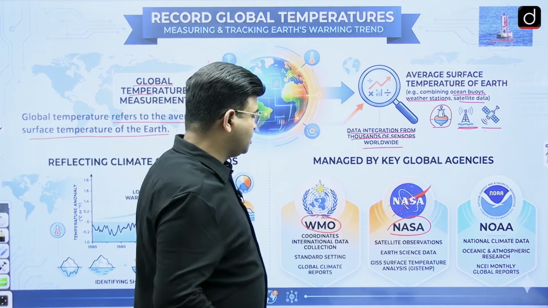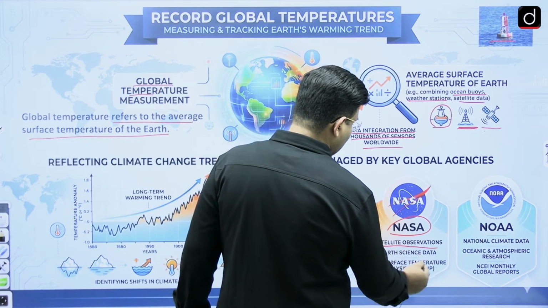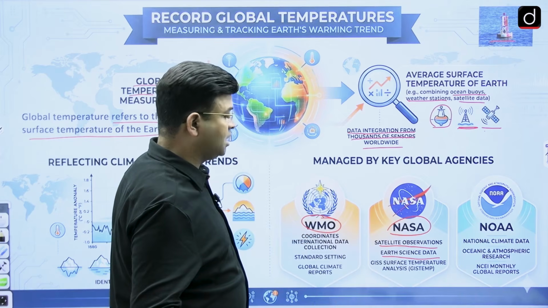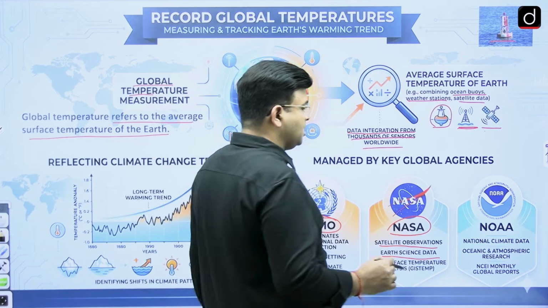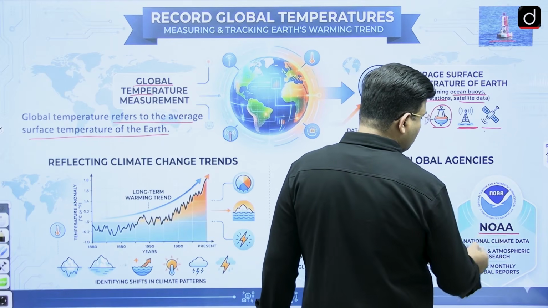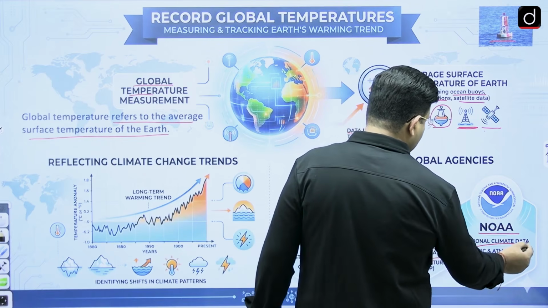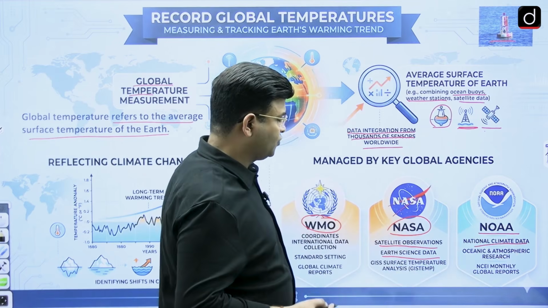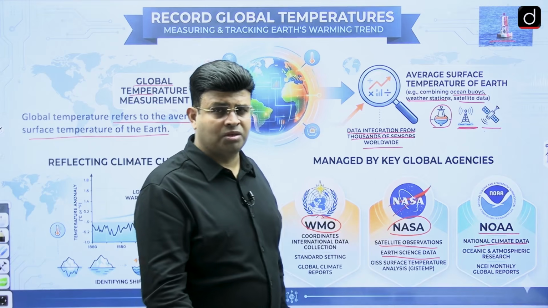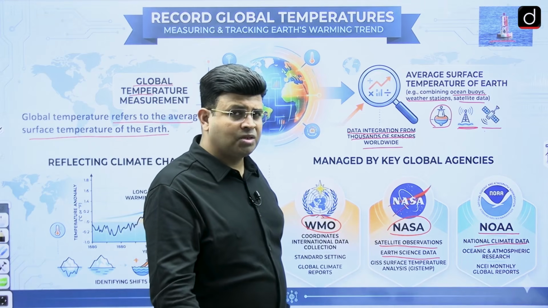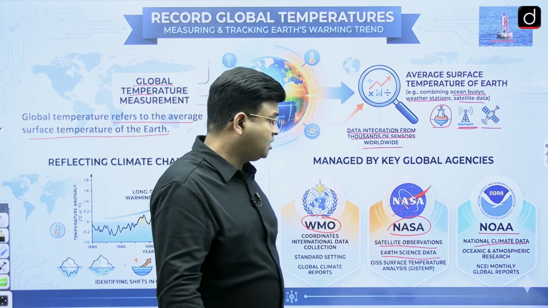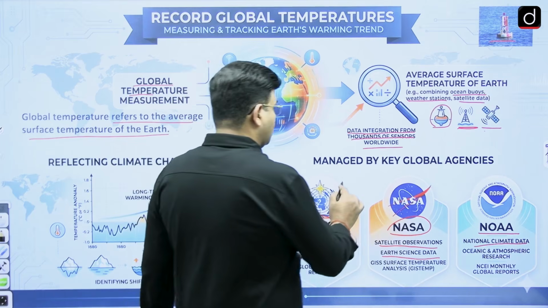It is also helping with satellite observation. It takes satellite observation and earth science data, so it provides the data related to the temperature and analyzes it also. In the same way, the National Oceanic and Atmospheric Administration also belongs to the USA. It does climatic data of ocean and atmospheric research, and it provides it. So these three bodies, the World Meteorological Organization, NASA, and NOAA, are managing this data.